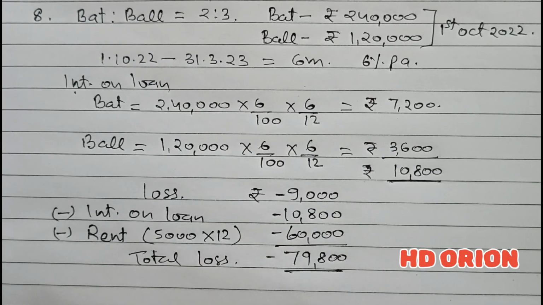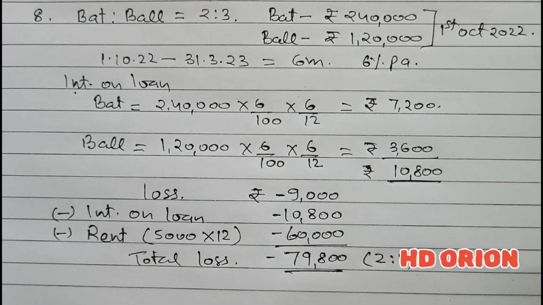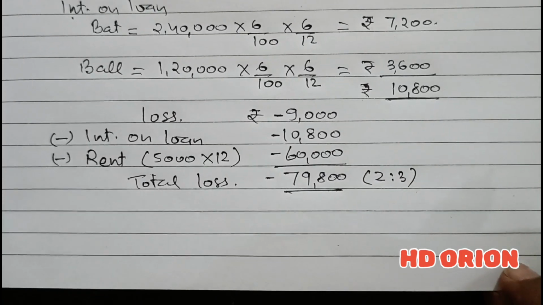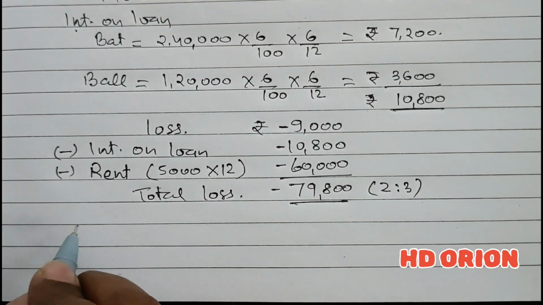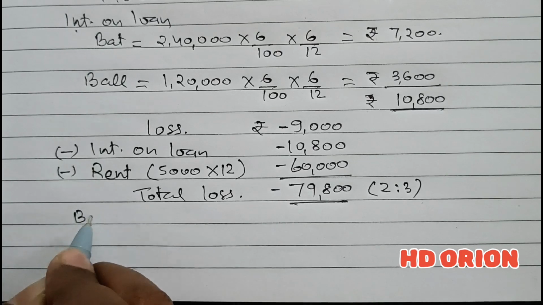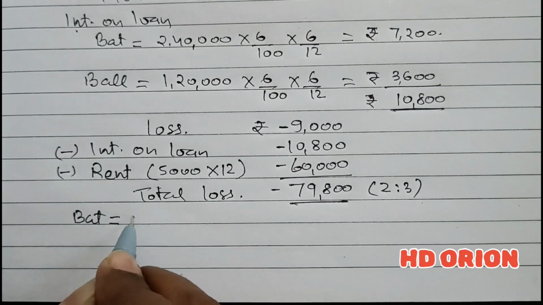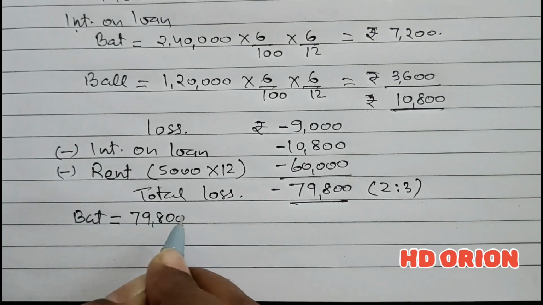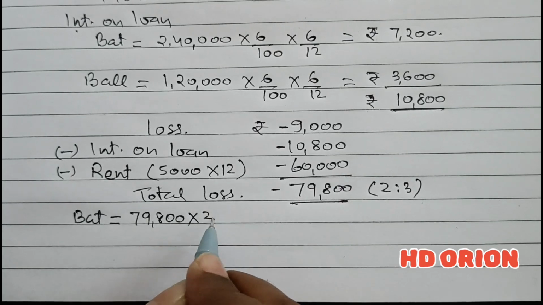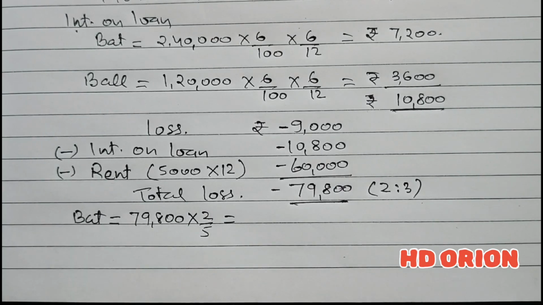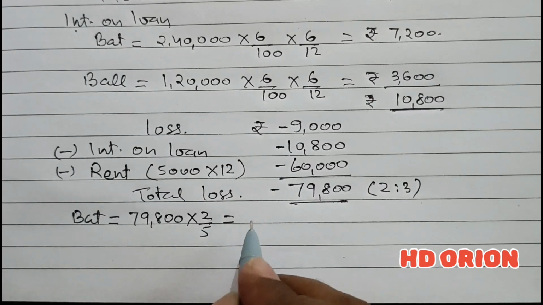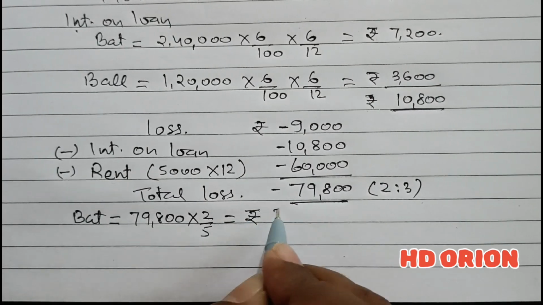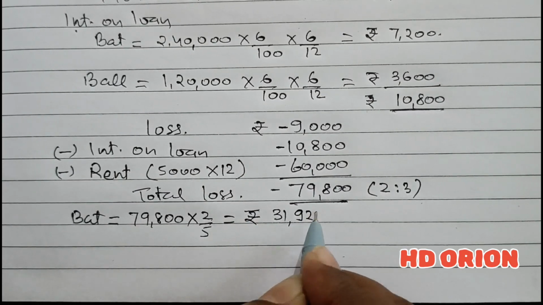Now this will be shared by partners BAT and BAL in their profit sharing ratio 2:3. So let us see how much BAT and BAL will bear. Out of 79,800, BAT's portion will be 2/5, which is equal to rupees 31,920.